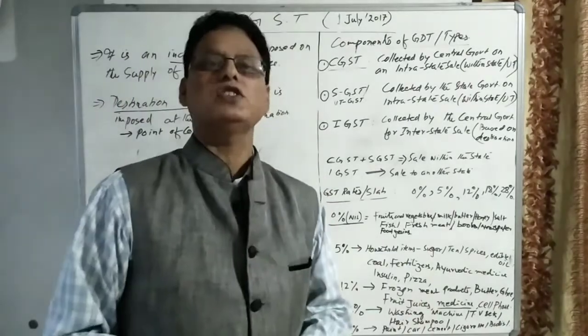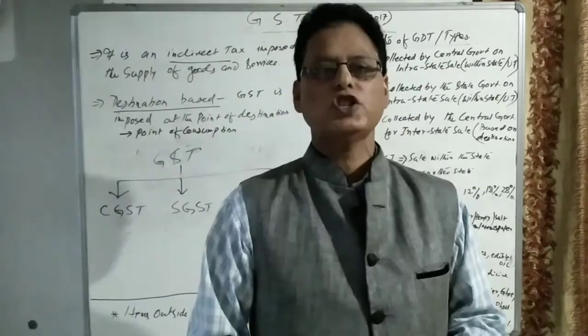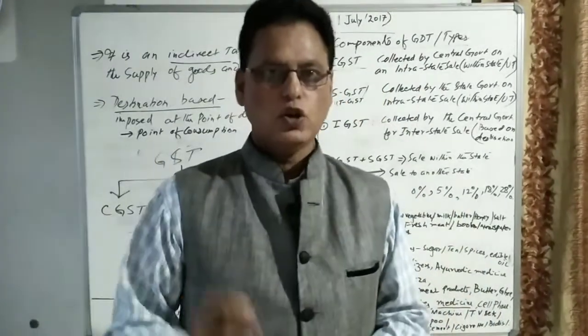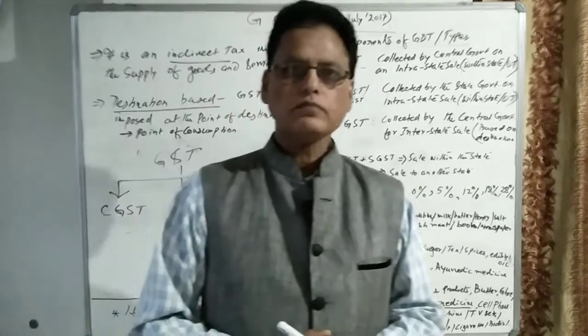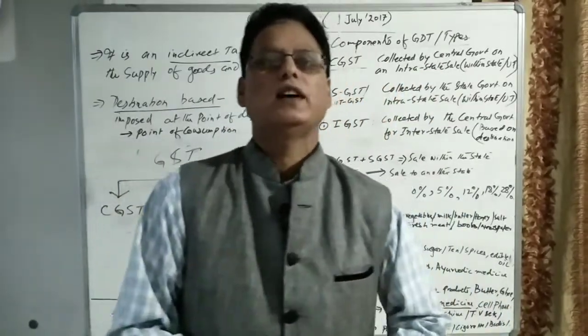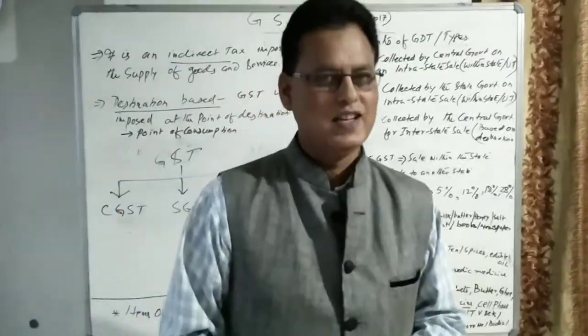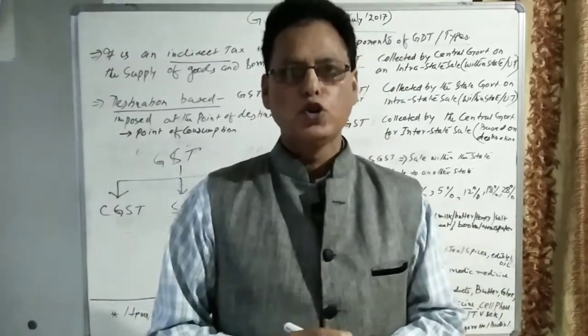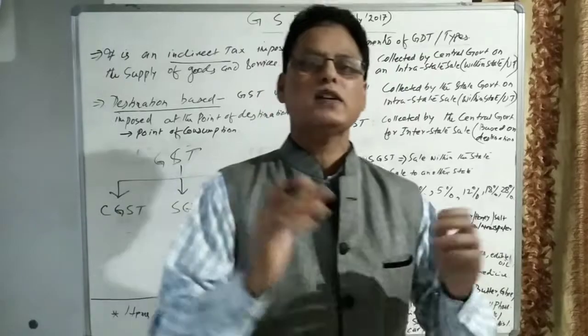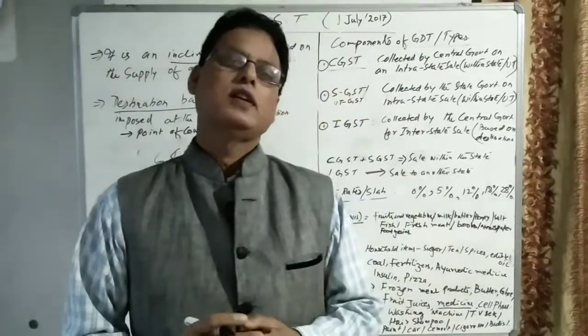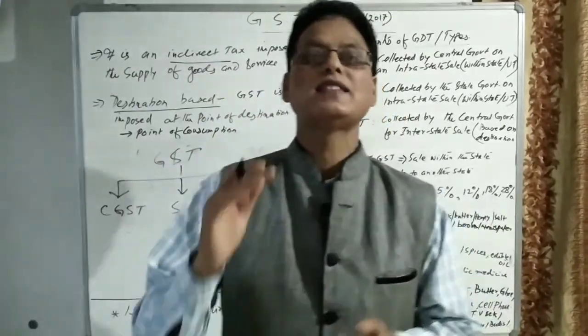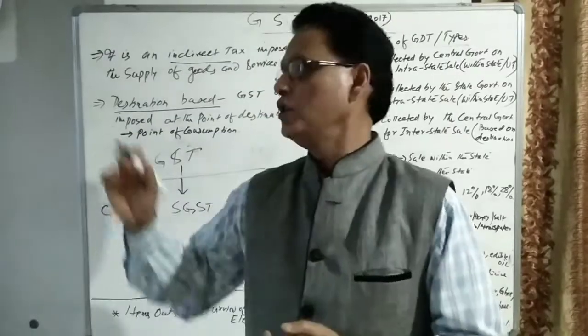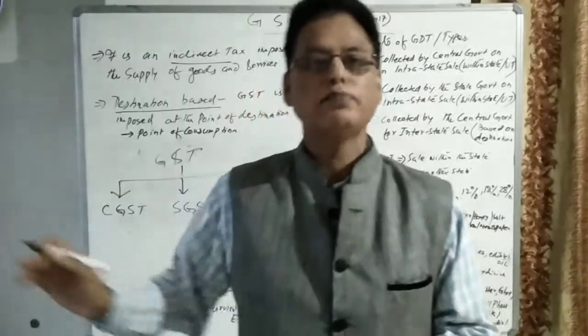The destination is not Sikkim, the destination is Bihar. So the Bihar government will also get a share of GST. IGST will be imposed, and IGST will be 12%, then 6% the central government will keep, and 6% will be given to the state of Bihar.